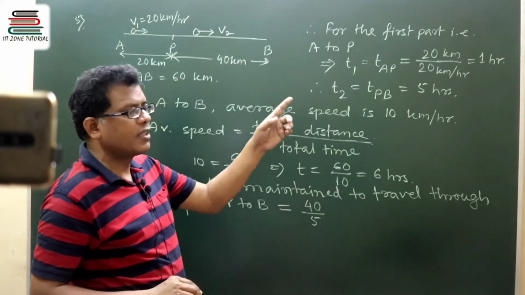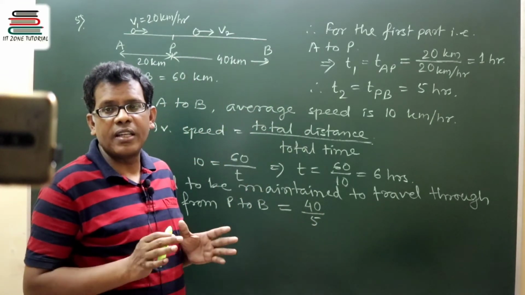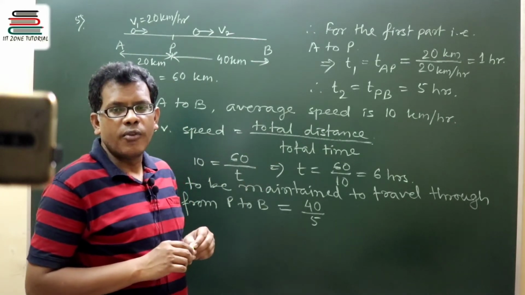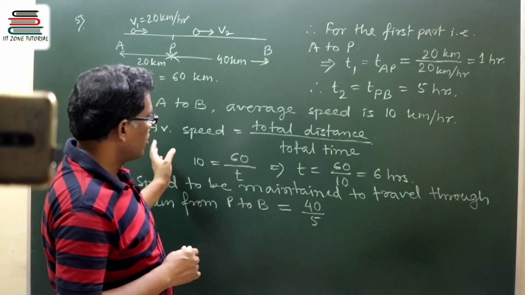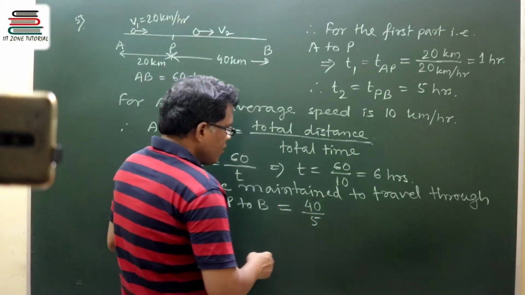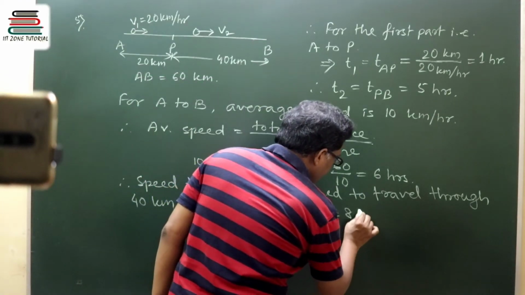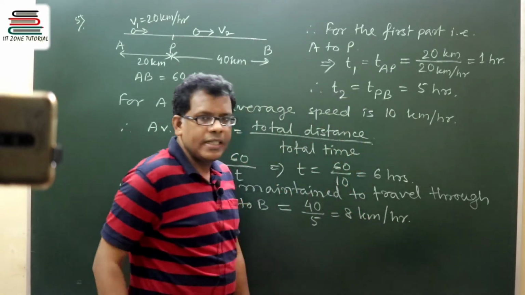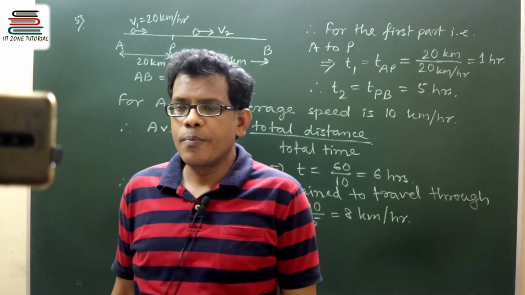Available time is how much? 5 hours. He is getting 5 hours time to travel through 40 kilometer distance, because total journey time we are getting as 6 hours. So here it will be 8 kilometer per hour.